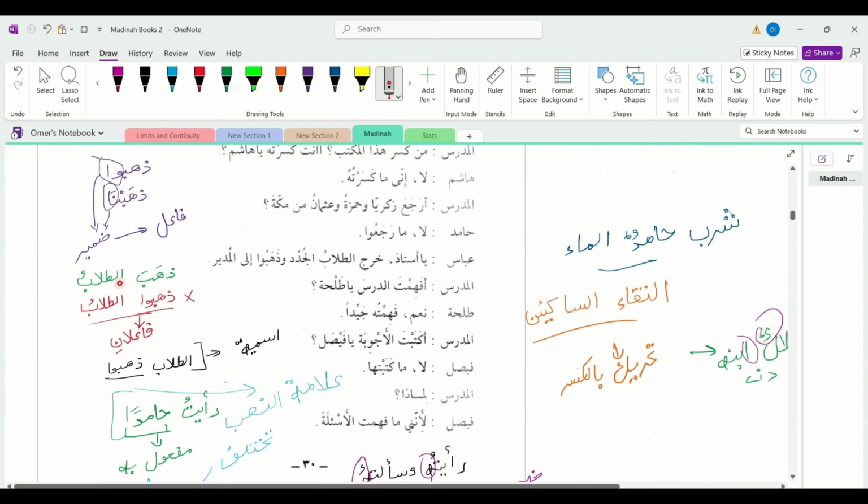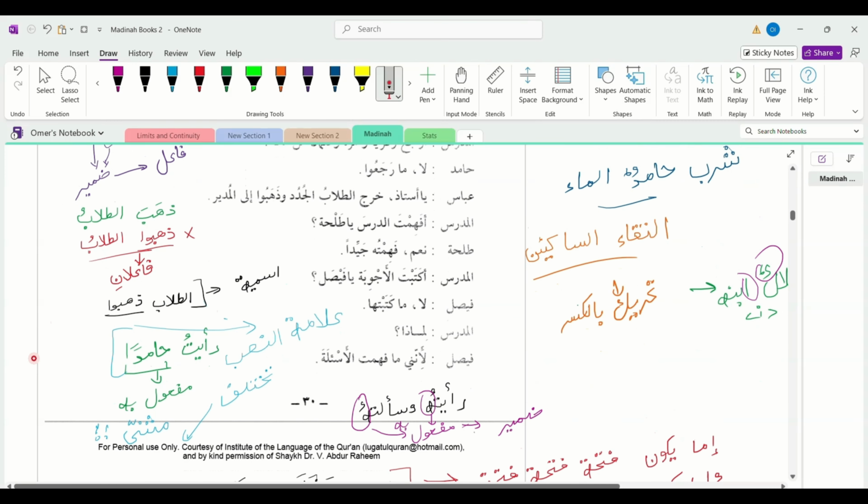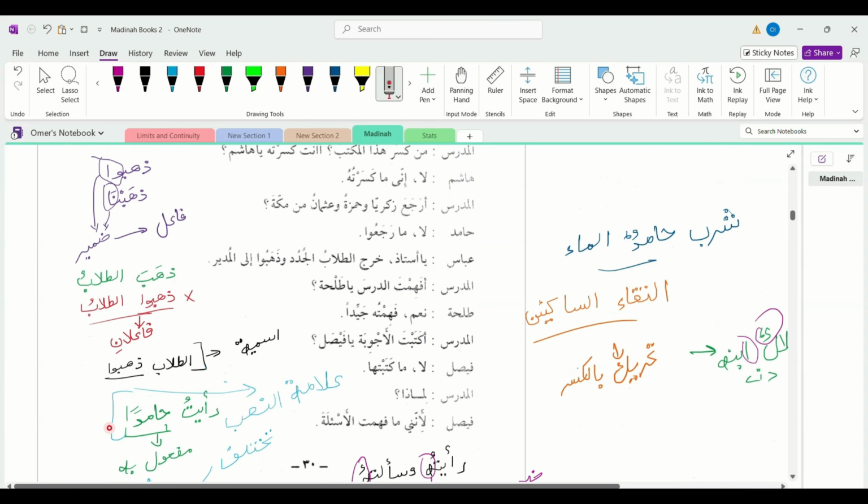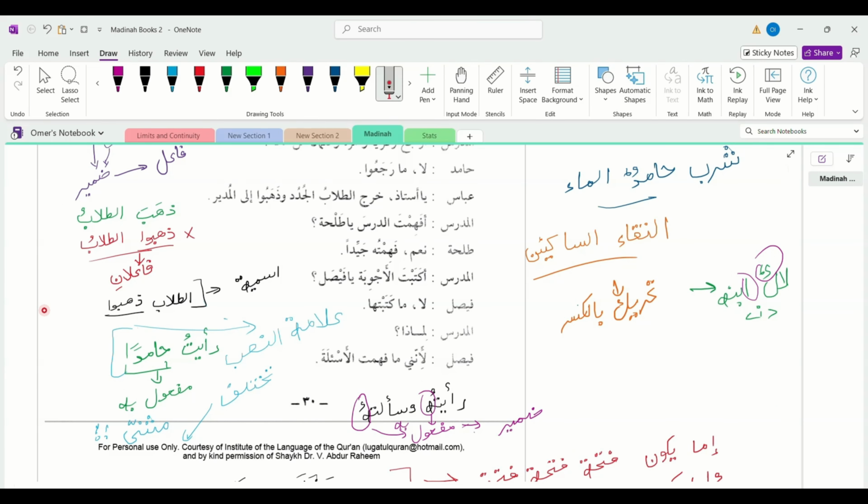And a fa'il can be a ضمير. And the مفعول به is basically the object of the sentence. For example, رأيت حامدا. I saw Hamid. So we say that the fa'il is in the مرفوع case, and the مفعول به is in the منصوب case.